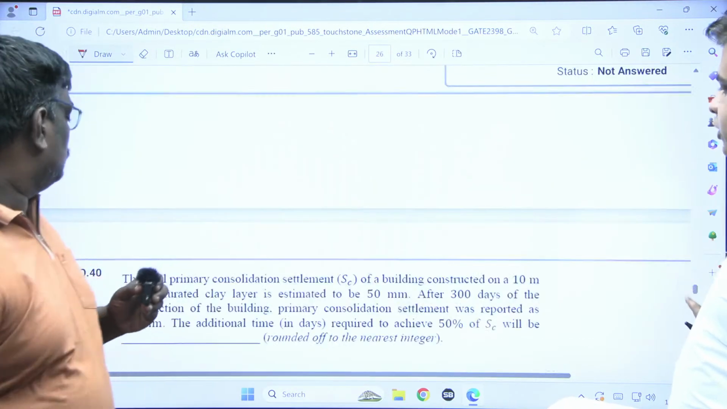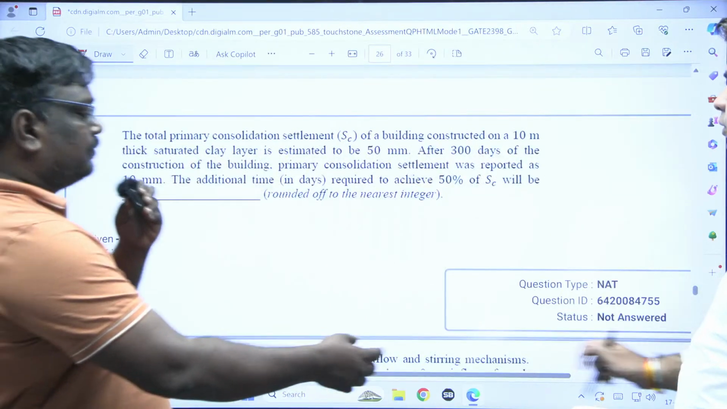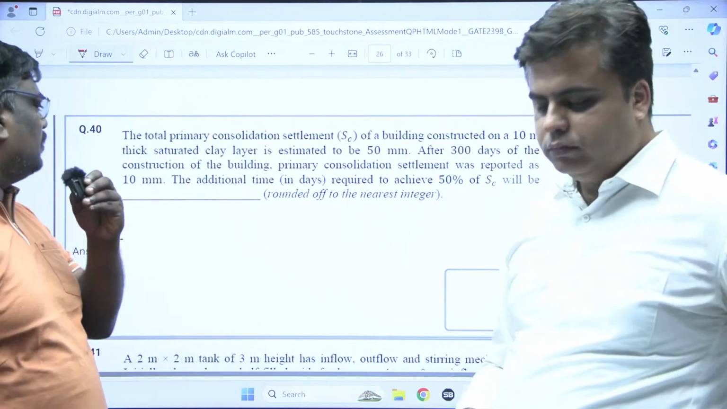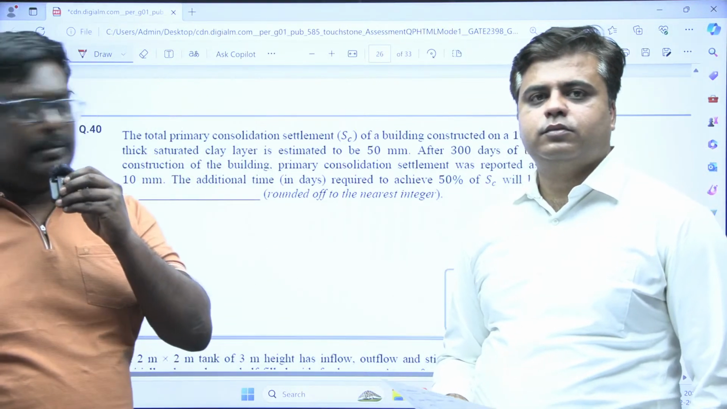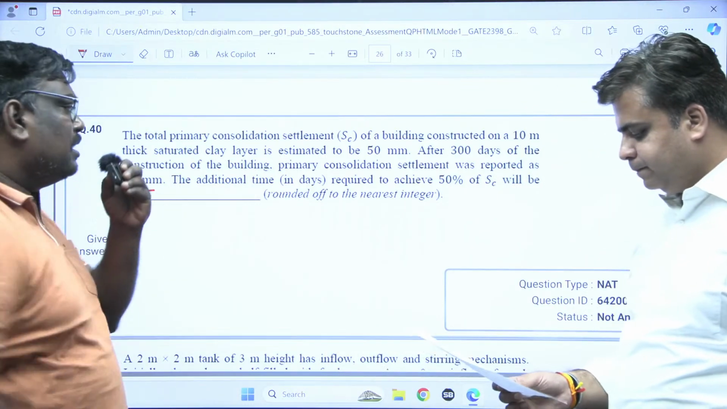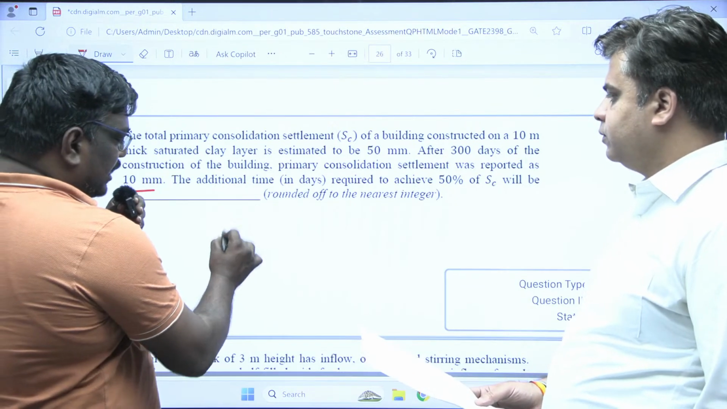So this is the question of geotech. Which one, sir? 40. Yeah. See students, here there is a question on the primary consolidation settlement of a 10 meter thick layer, estimated as 50 mm. After 300 days of the construction, the consolidation was reported as 10 mm. The additional time for 50%. So here actually, what do you mean by degree of consolidation?